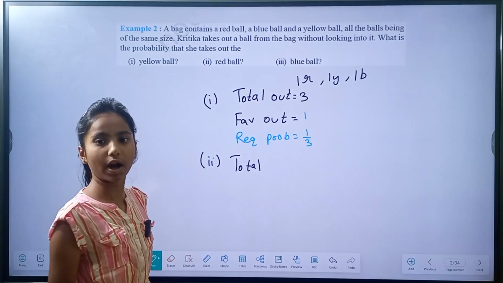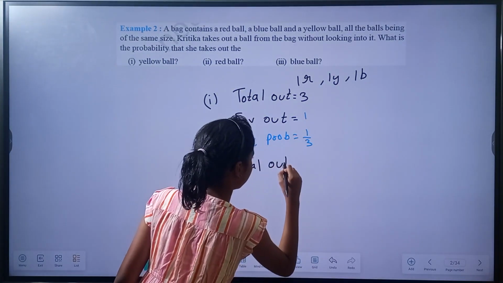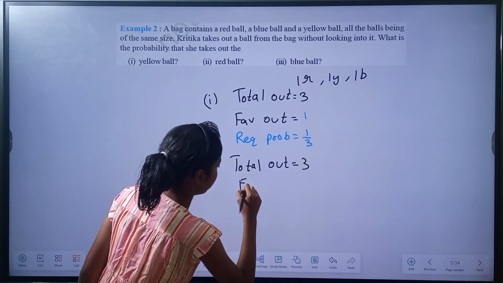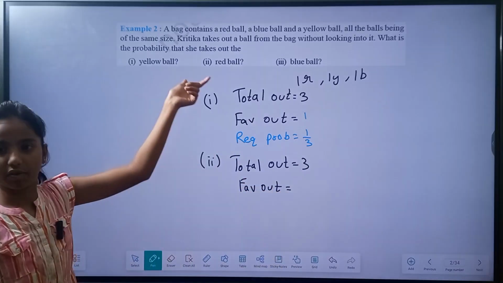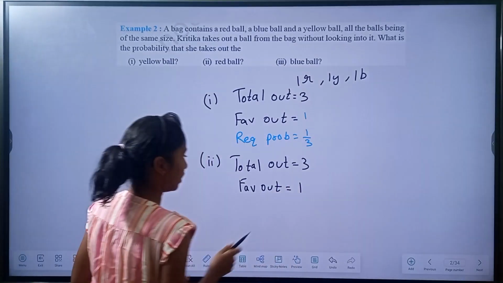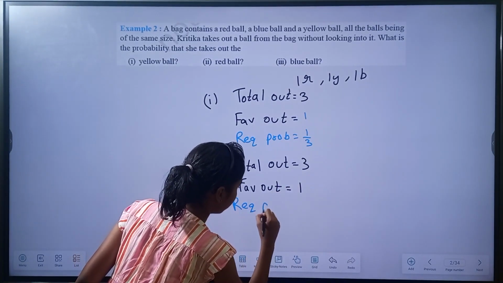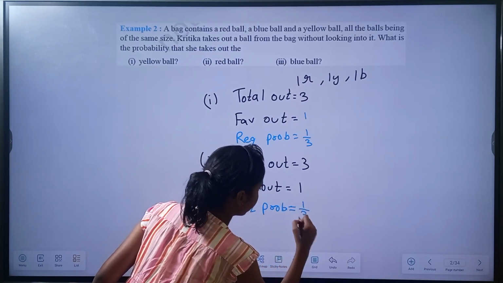Now the favorable outcomes are equal to taking the red ball out, and we have only one red ball, so only one way to take it out. So it is 1. We can write the required probability equal to 1 by 3.